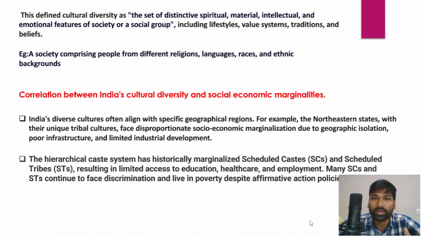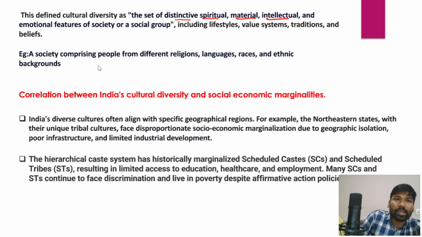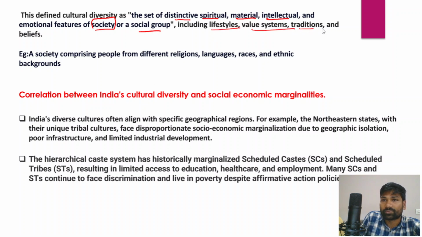Initially you could define what constitutes the socio-cultural diversities in India. Cultural diversity is defined as a set of distinctive spiritual, material, intellectual and emotional features of a society or a social group. That includes lifestyles, value systems, traditions and even beliefs.